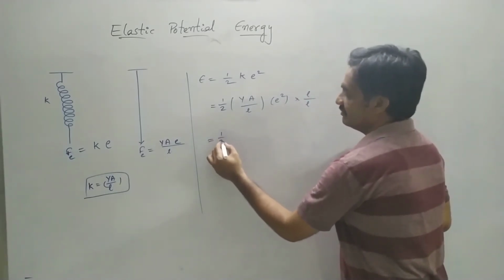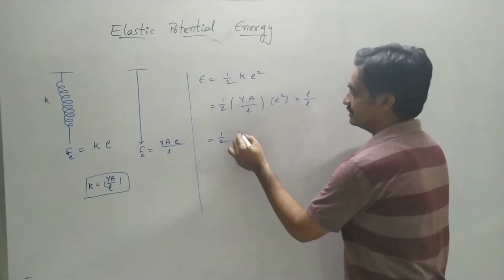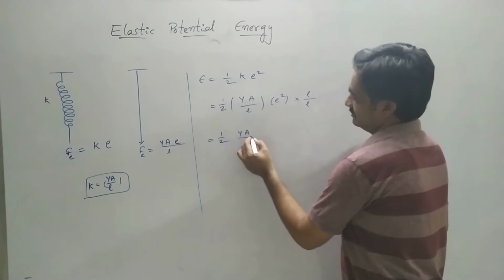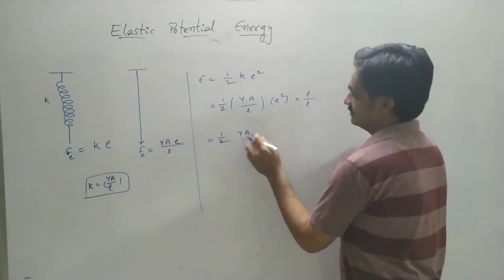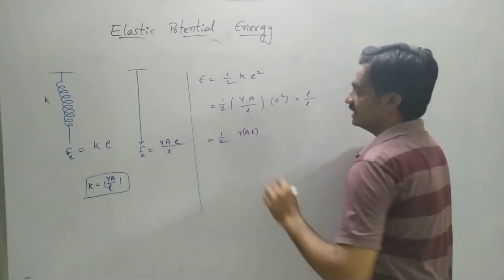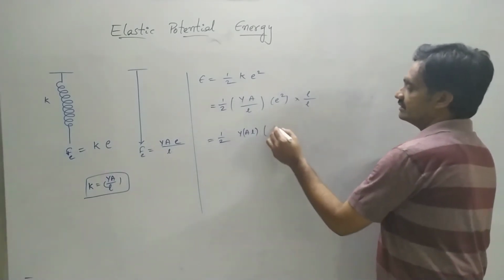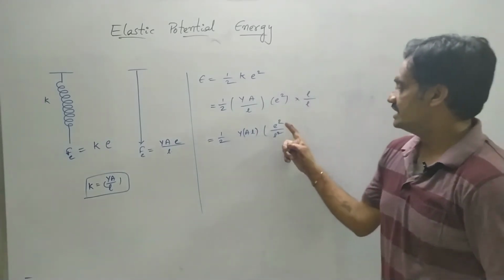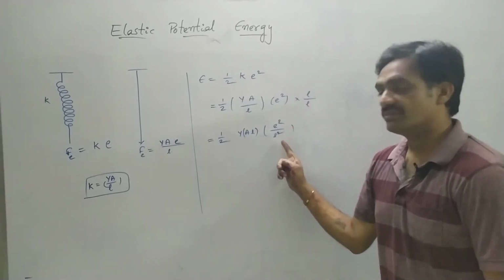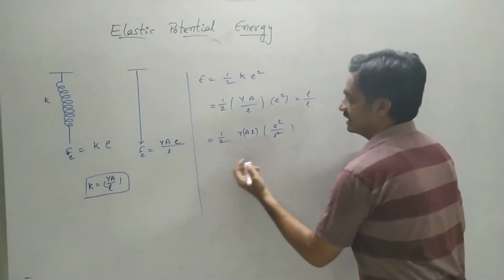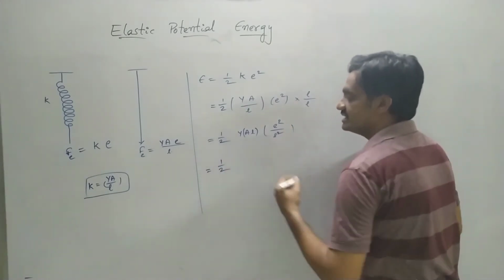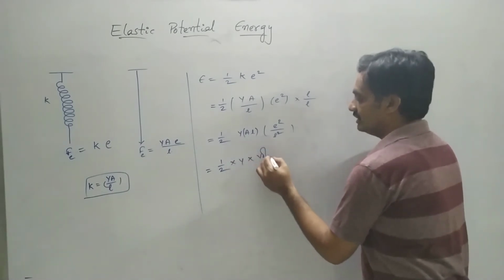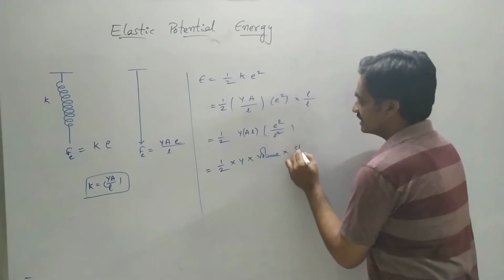The expression can be modified as 1 by 2 into YA into L into e square by L square. Change in the dimensions, extension by original length, is nothing but strain. Then energy is represented as 1 by 2 Young's modulus into volume into strain square.